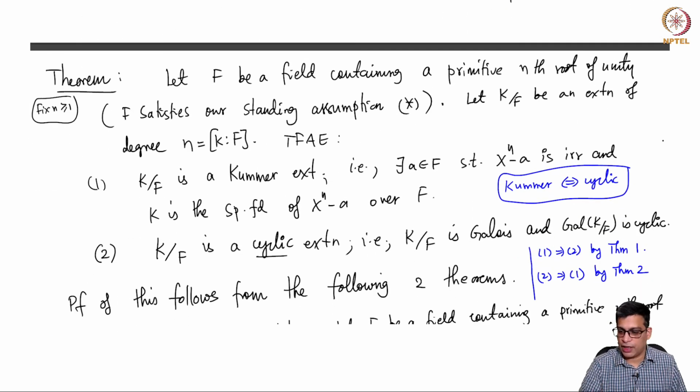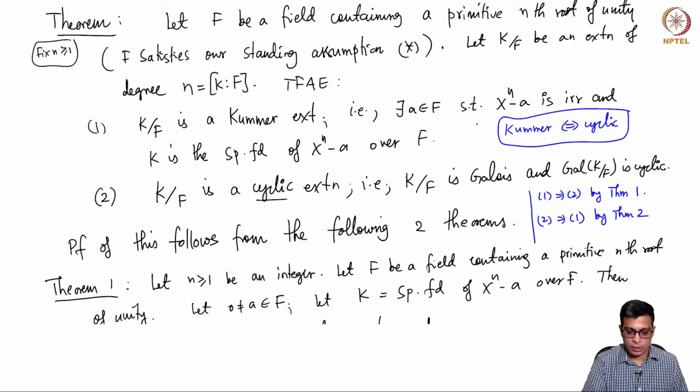So F is a field containing a primitive nth root of unity, and K over F is an extension of degree n. Then the following are equivalent. K over F is a cyclic extension. Apply this. So I'll write this for now, but erase this.